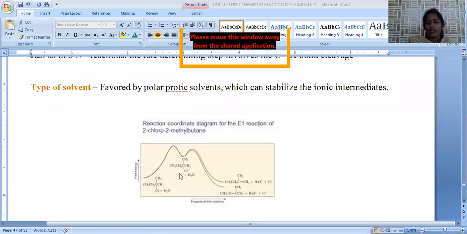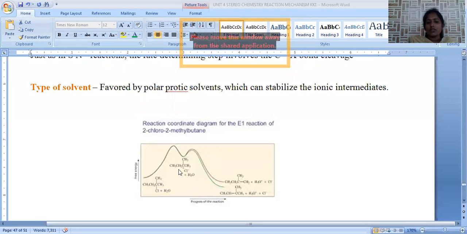When the chloride ion is dissociated, a carbocation is generated, and the stability of the carbocation is greater compared to the activation energy. Now this carbocation, when added with the base, that is a water molecule, the energy of this intermediate is slightly raised, and this is called the second activation energy.